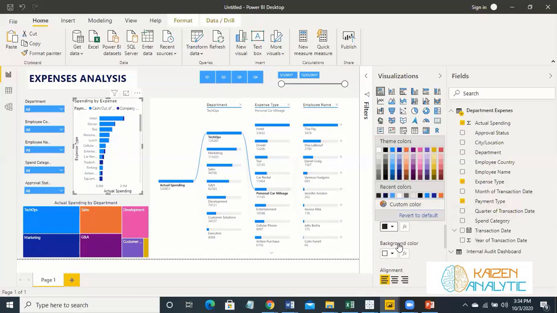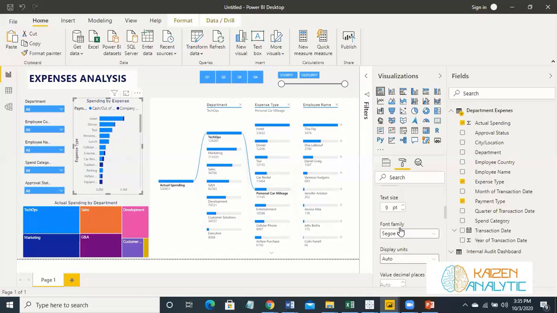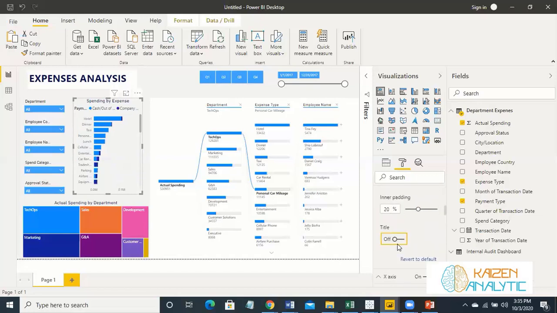Let's make it dark blue and also center line. And let's do other things as well, like turn the background off, and in the x-axis turn the title off, and in the y-axis turn the title off. So that's it.